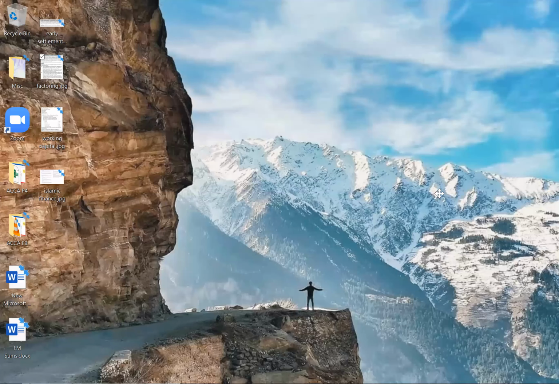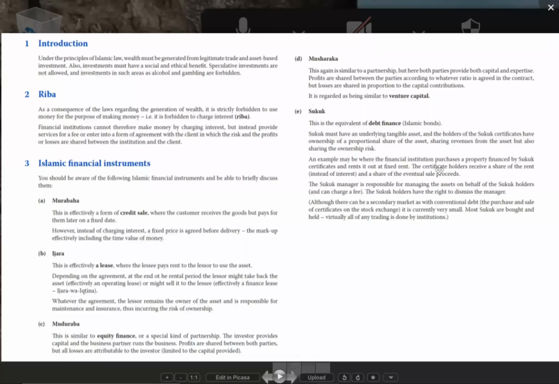It can be asked for up to 5 marks. The Islamic finance concept is very simple. See, ACCA also works in Arab countries, right? So that's why it is important for us to understand Islamic finance. Only 4 to 5 concepts are there. I'll explain the English meaning and give you the Islamic term, so you can easily understand. This is only theory based.